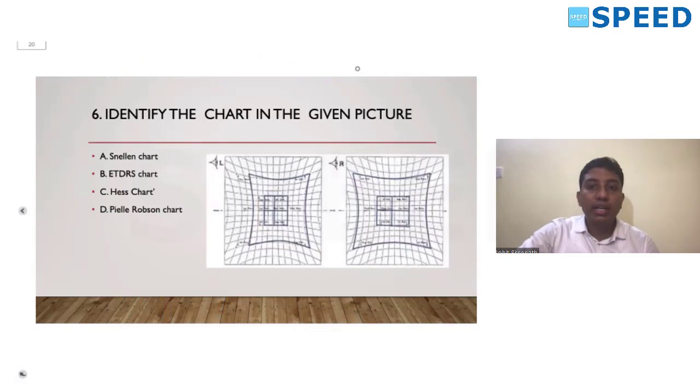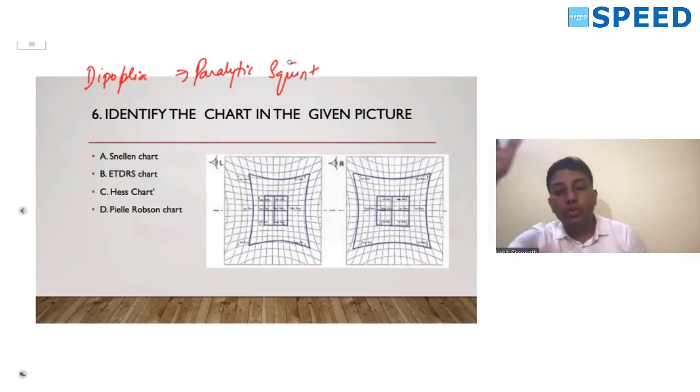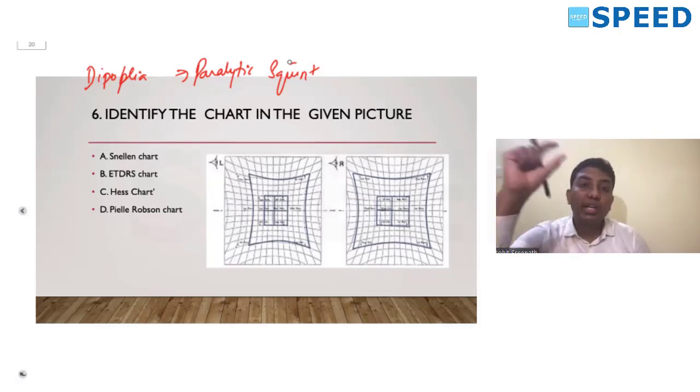Okay, so this chart we have already discussed, this is a Hess chart. The Hess chart or the Lees chart is used in patients with diplopia, in case of a paralytic squint. So in a patient with paralytic squint, what did we discuss? Before we take up the patient for the Hess charting, we can do a normal diplopia charting using the slit beam in the direct ophthalmoscope. We can put the Armstrong goggles on the patient's eyes and do the diplopia charting.